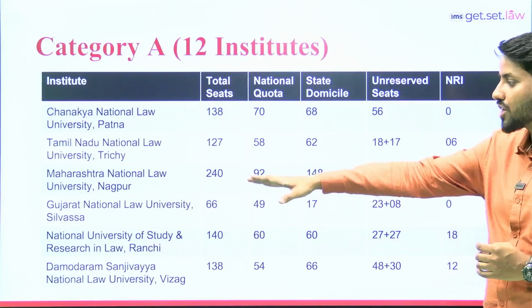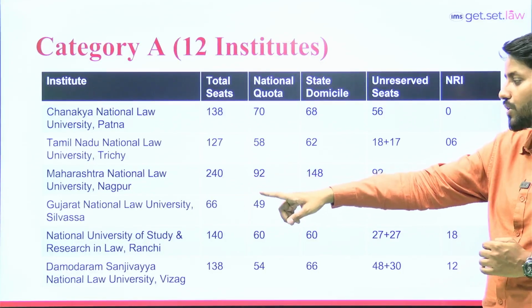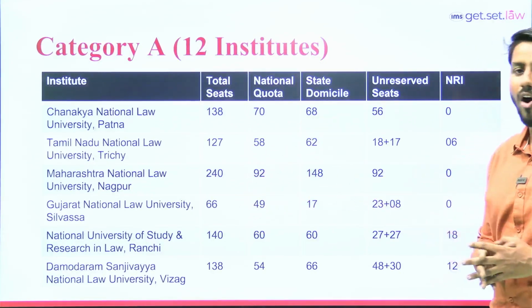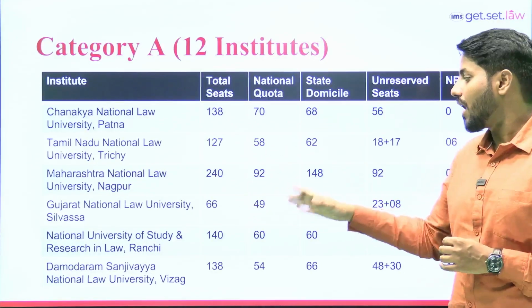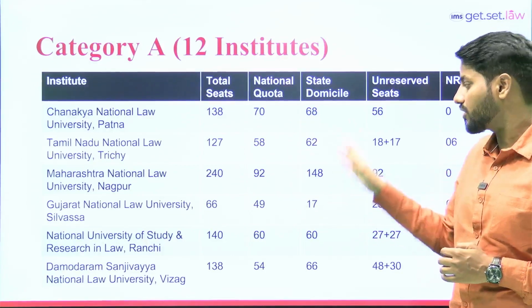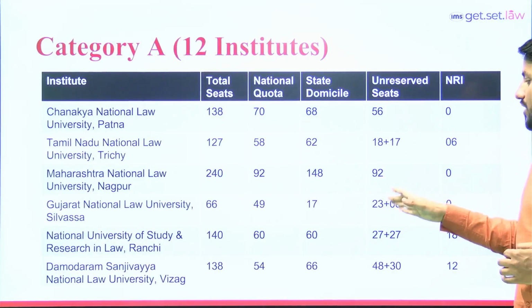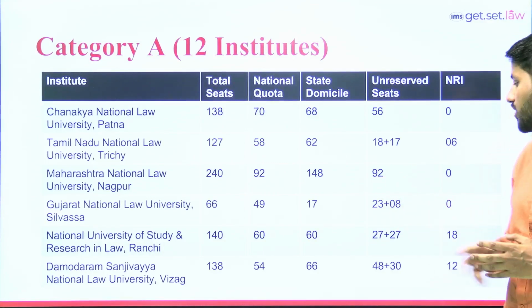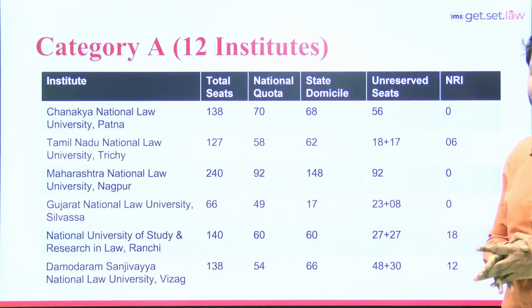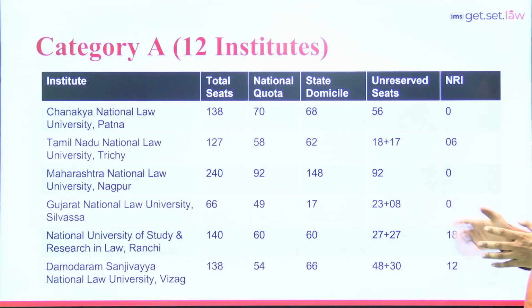The next one is Gujarat National Law University, but Silvassa campus. So in total 66 seats. Out of 66 seats, 49 are for national quota, 17 is for state domicile. If we talk about further bifurcation, then out of 49, 23 seats are for unreserved category students, 8 seats are for state domicile unreserved category students, and 0 for NRI student.